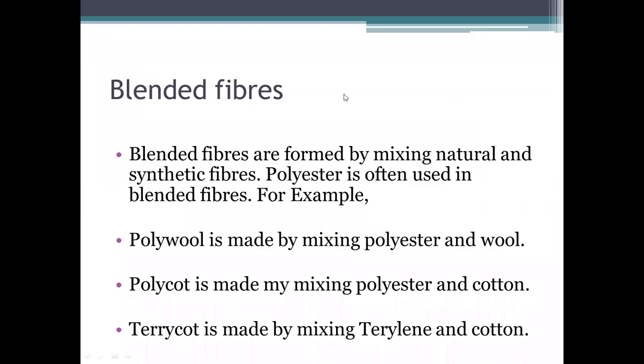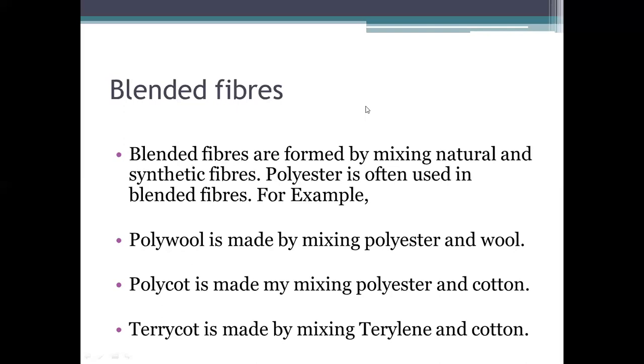So first of all, we will do a small revision of the last topic of the fibers, that is blended fibers. What do you mean by blended fibers? The blended fibers are formed by mixing natural and synthetic fibers. As you learned before, natural fibers are the fibers which we obtain from natural material like cotton, jute, etc. And the synthetic fibers are the fibers which are man-made and mostly made up of hydrocarbons.